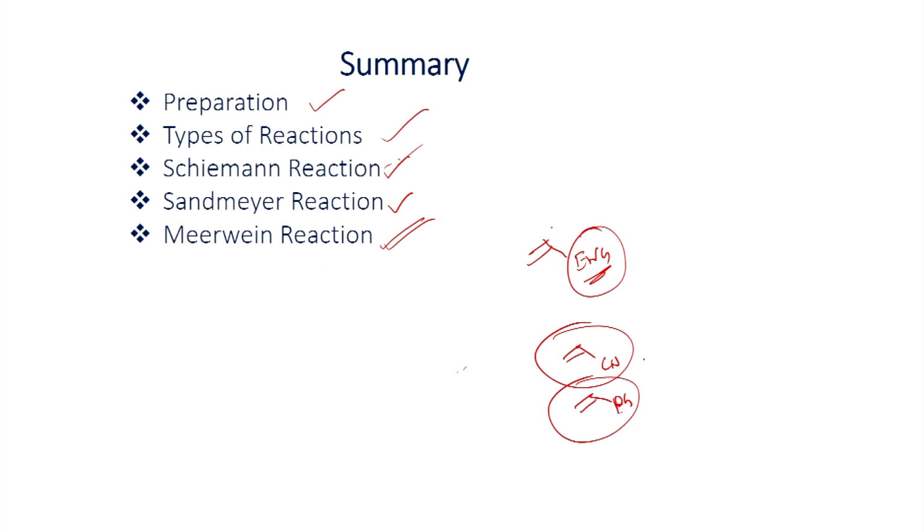In this case, we also have seen one example where, in place of copper 1, you can use titanium 3 to carry out the addition reaction and get the addition product. So as you can see, diazonium salt can be prepared in the laboratory very easily, and you can use it for various applications. With this, we conclude this lecture. Thank you very much.